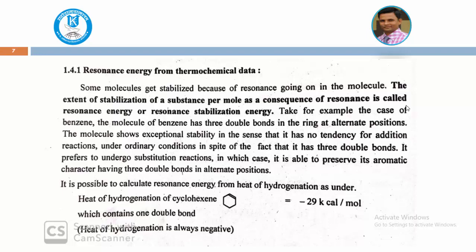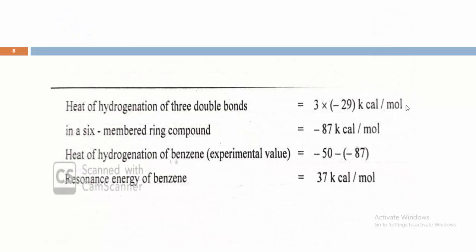So it is possible to calculate the resonance energy from the heat of hydrogenation as under. For example, the heat of hydrogenation of cyclohexene is minus 29 kilocalorie per mole, which contains only 1 double bond. The heat of hydrogenation is always negative. Here we can see the calculation. Heat of hydrogenation for 3 double bonds in benzene, 3 into minus 29, in a 6-membered ring compound, gives minus 87 kilocalorie per mole. But the actual heat of hydrogenation of benzene is minus 50. So finally you will get the resonance energy of benzene as 37 kilocalorie per mole.